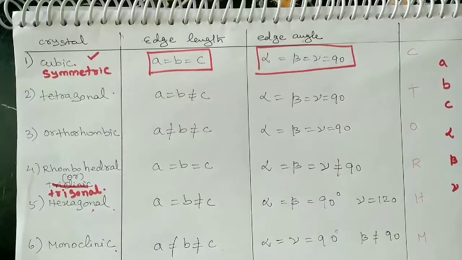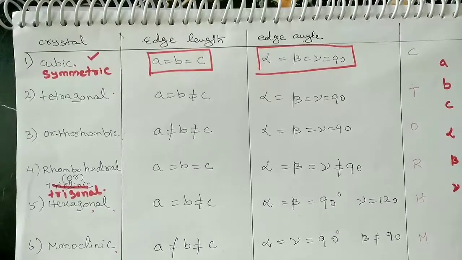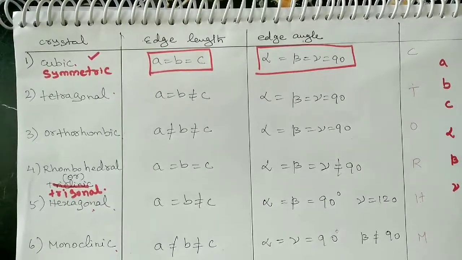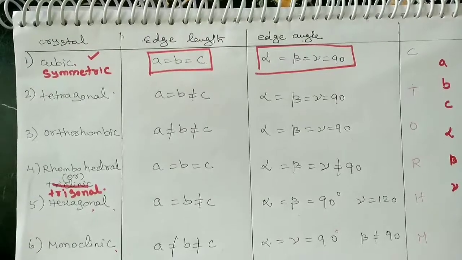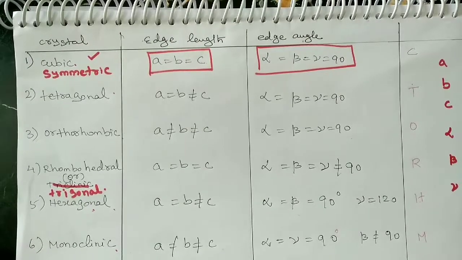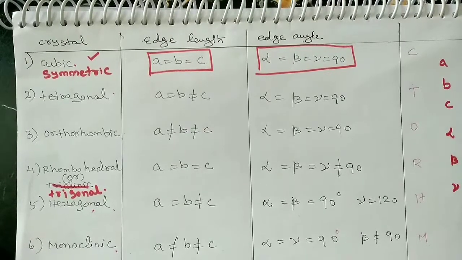In this session, we saw the classification of solids. How to classify the solids, and next the difference between the types of solids, that is crystalline and amorphous. What is the difference between crystalline solid and amorphous solid?